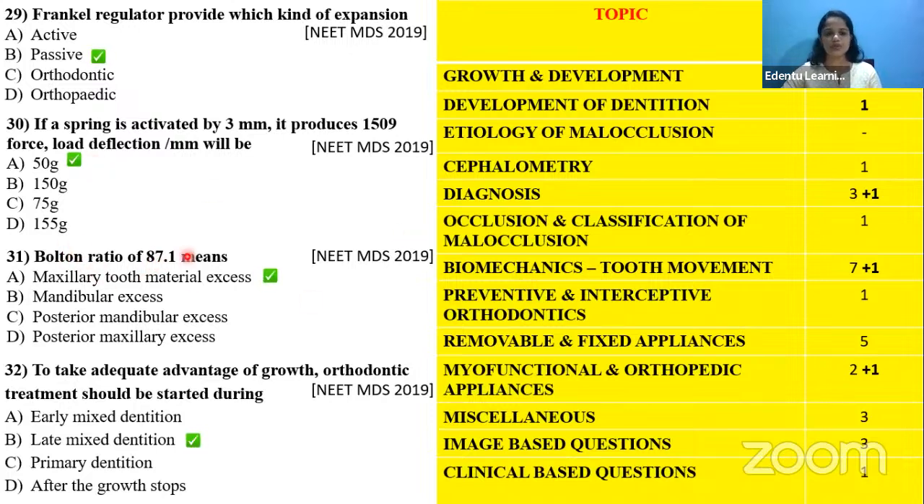Then the Bolton's ratio comes under the category of diagnosis. And to take advantage of growth, orthodontic treatment should be started during which period? That comes under the development of dentition.